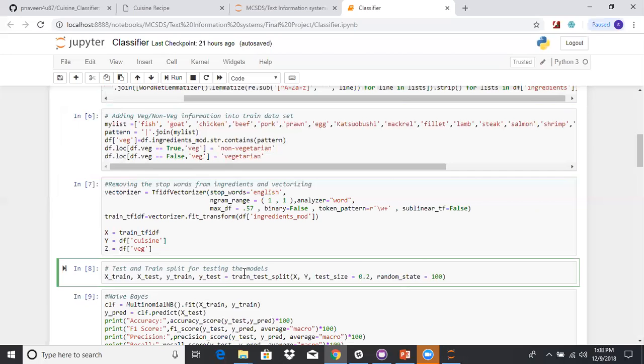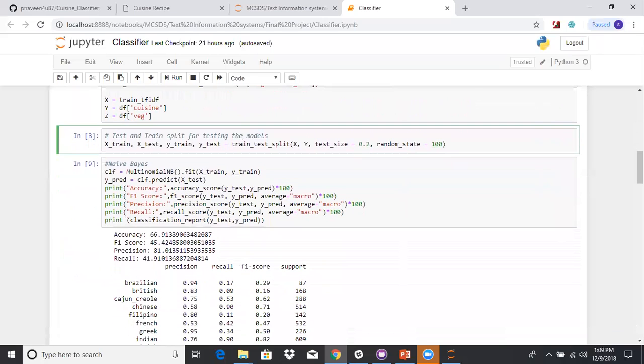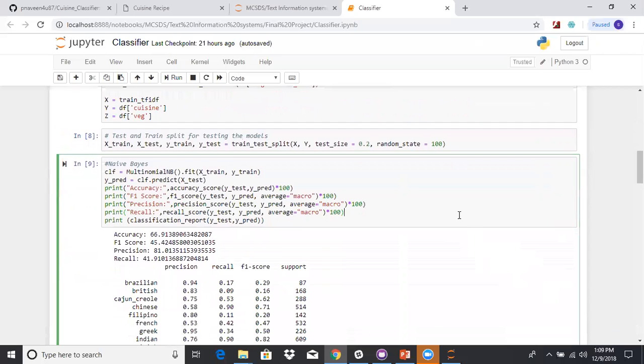To train the model and test whether it is working fine or not, we have split the data in an 80-20 ratio. 80% of the data will be used to train the model and 20% of the data will be used to test the model. Once that split is done, we have used multiple available algorithms to see which performs better for this classification problem. First we tried the naive Bayes algorithm, and then we tried logistic regression and SVM algorithms, and you can see the results for each algorithm.